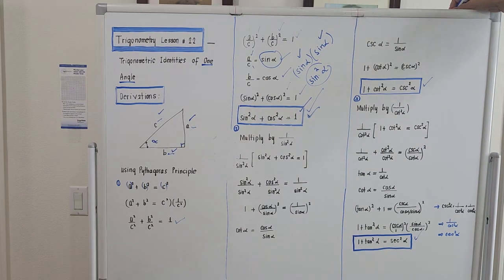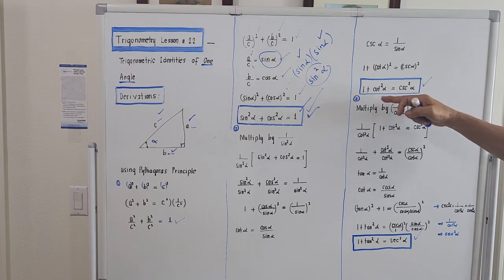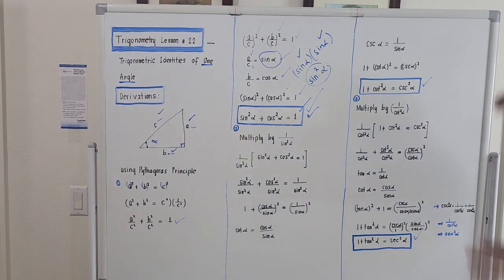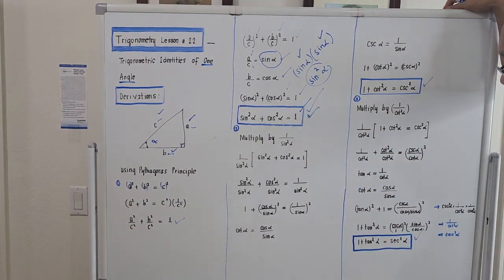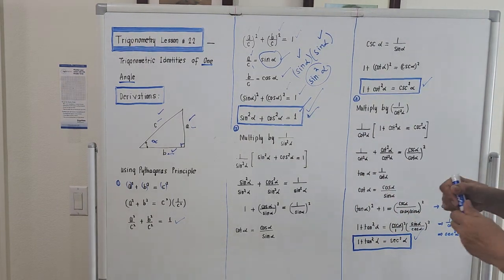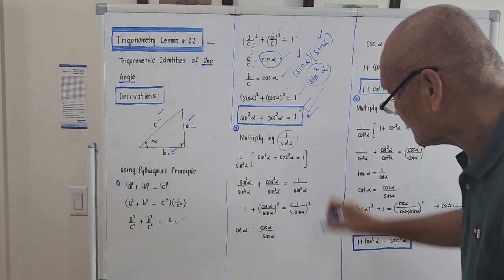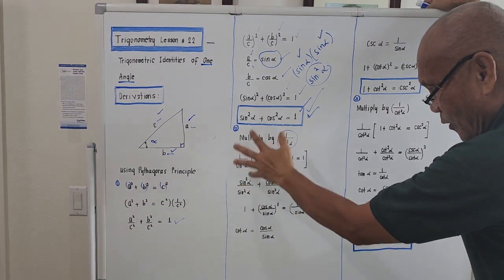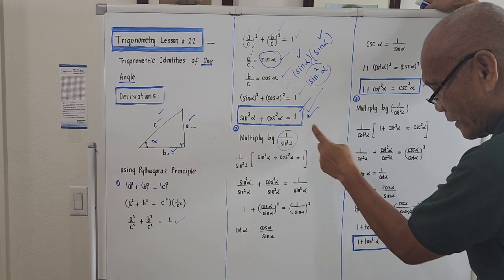Okay? What will be the next formula? That is 1 plus cotangent square. Why do we arrive at this formula here? Actually, it emanates from here. To derive this one, I will go back here. This resulting identity number 1, we will multiply it by 1 over sine square of alpha. So the common factor 1 over sine square of alpha, open bracket, sine square of alpha plus cosine square of alpha equal to 1, close bracket.